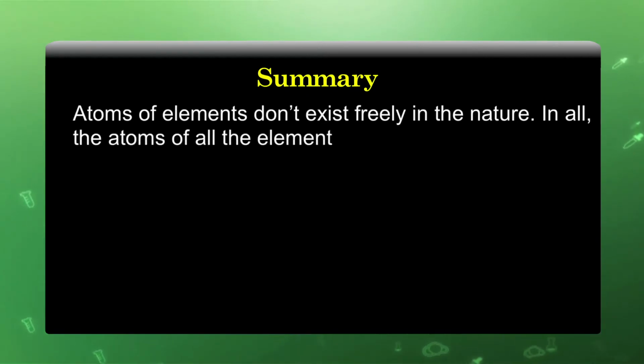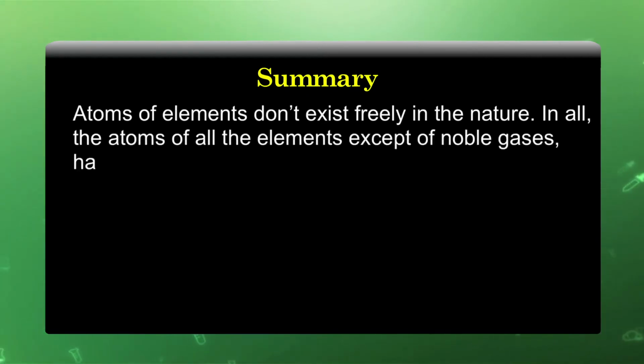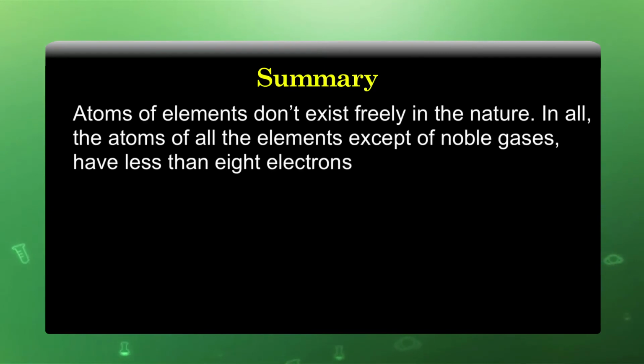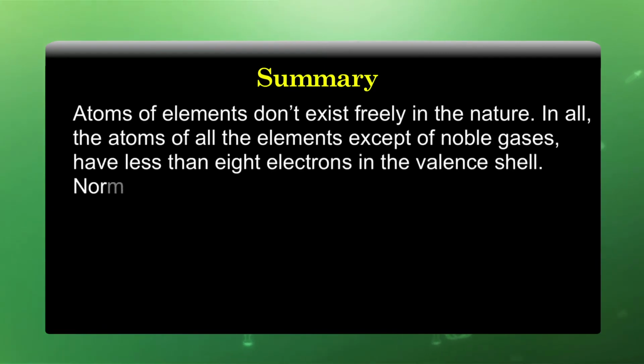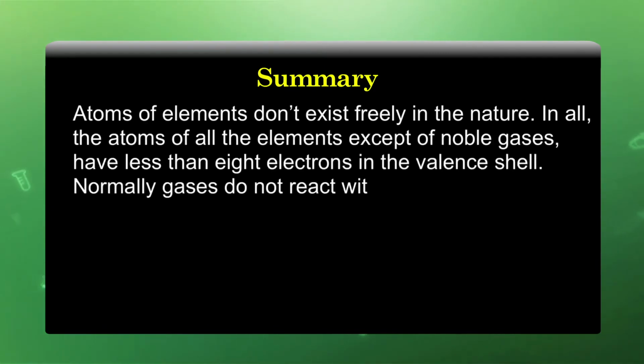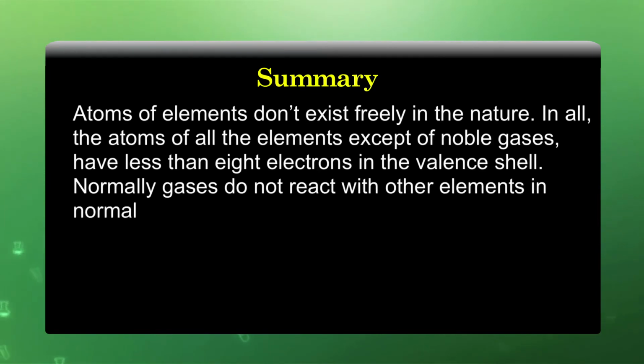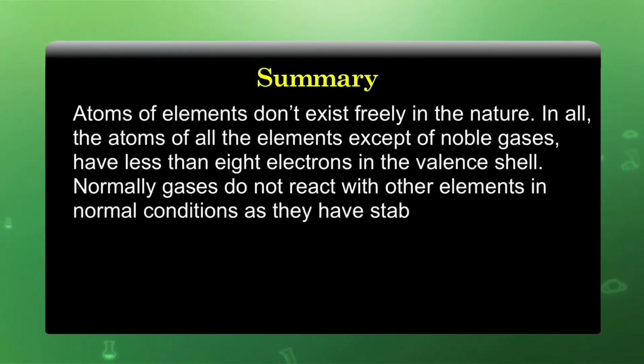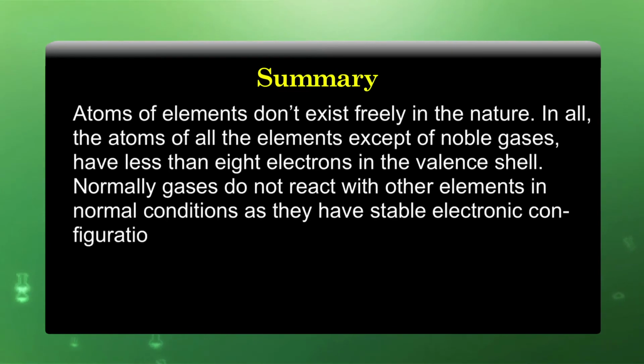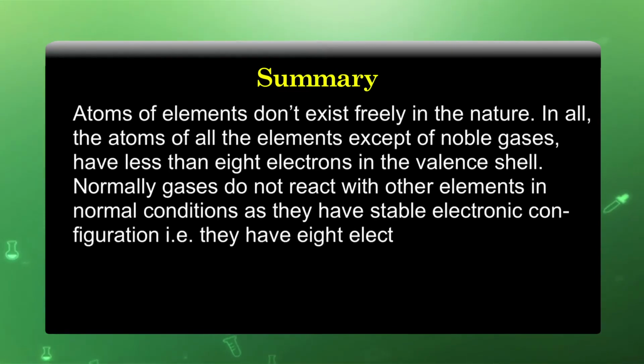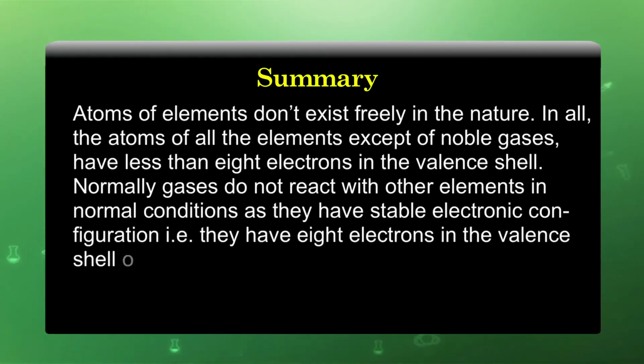The atoms of all the elements except noble gases have less than 8 electrons in the valence shell. Noble gases do not react with other elements in normal conditions, as they have a stable electronic configuration, that is, they have 8 electrons in their valence shell or outermost shell.